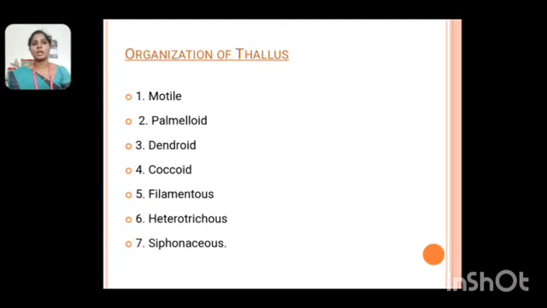Next one, organization of thallus of algae. First one, motile, second one, palmelloid, third one, dendroid, fourth one, coccoid, fifth one, filamentous, sixth one, heterotrichous and seventh one, siphonaceous.